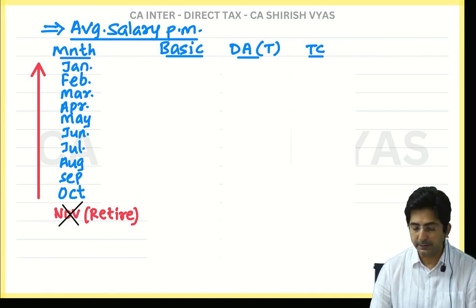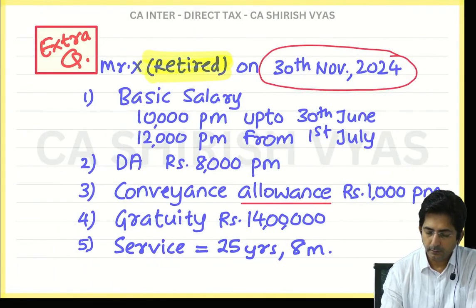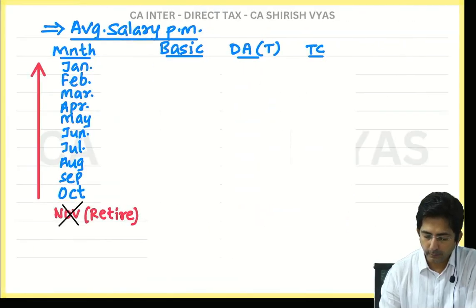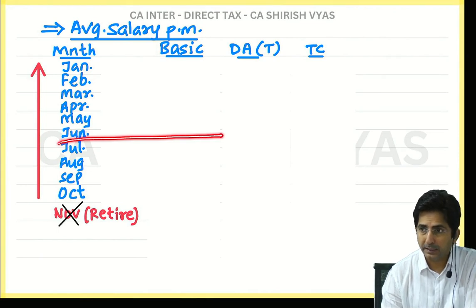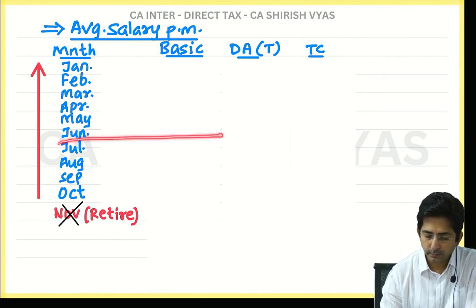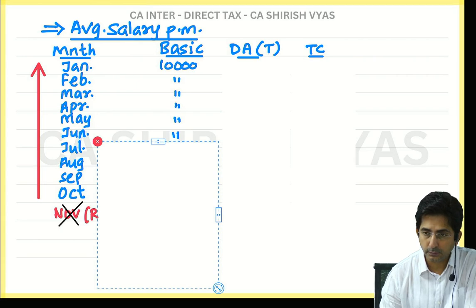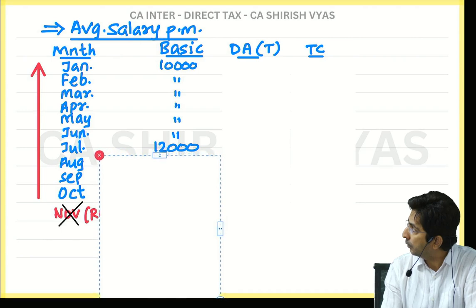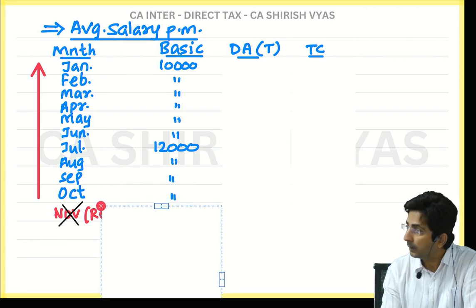Now tell me what is the basic salary? 90,000. Month wise, tell me month wise. What was his basic earlier? 10,000. It was 10,000 till June. So what you will do, till June means look at this. Look here, till here you will write 10,000. After that it became 12,000. See, I have written here. Till June it is 10,000. Correct? And after that, look, it has become 12,000.